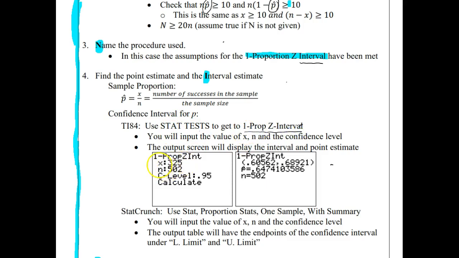On the input screen, you'll be asked to input your sample data, x out of n, from your sample, and then your confidence level here. There's a decimal in front of that, so 0.95. And that's going to be a common confidence level that we'll be looking at. And then when you hit calculate on the output screen, you'll have your interval estimate and your point estimate and just a reminder about what your sample size was.